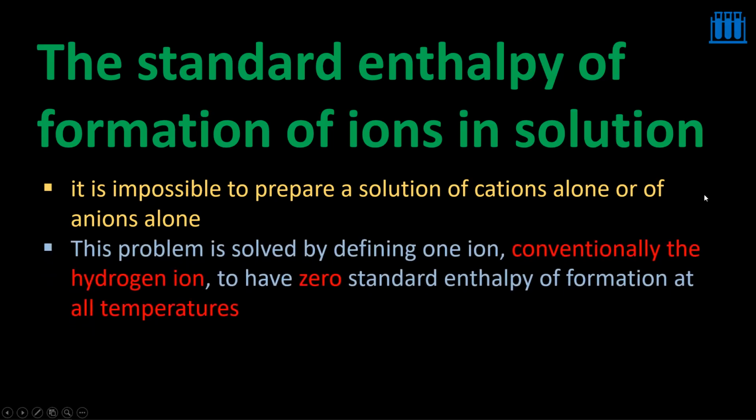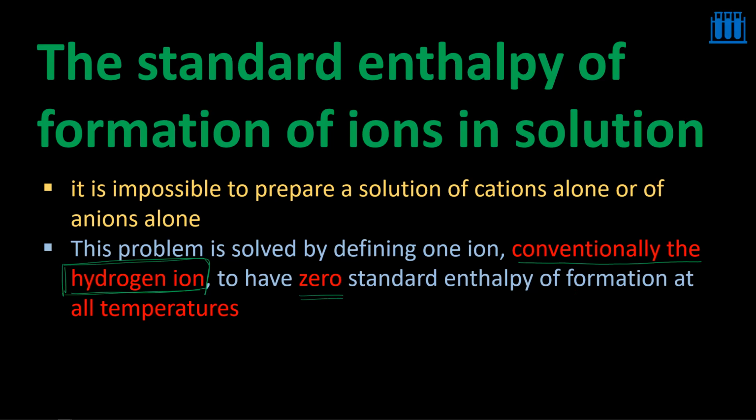So then is there any way to overcome this problem and to measure them? Yes, of course. By having an assumption, we can do that. What is that? This problem is solved by defining one ion conventionally, the hydrogen ion. So conventionally, we are going to take that hydrogen ion as a reference. And we are assuming its value to be 0.